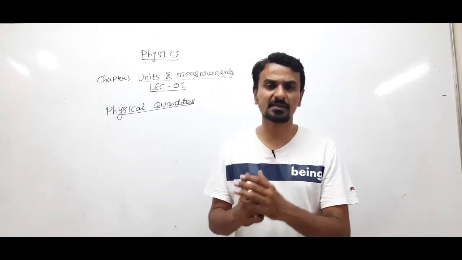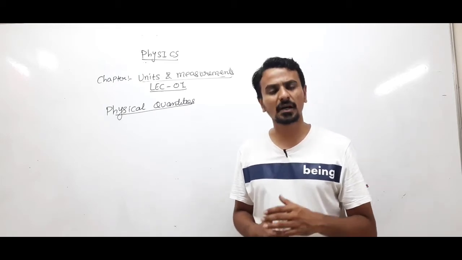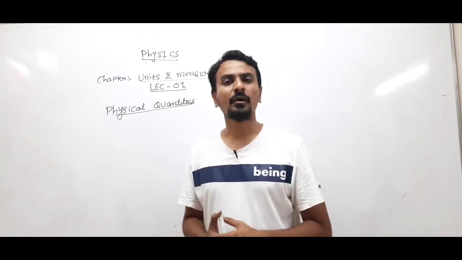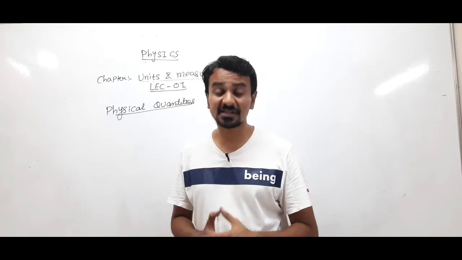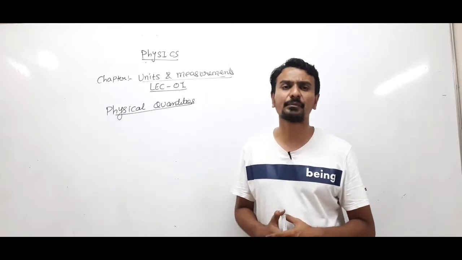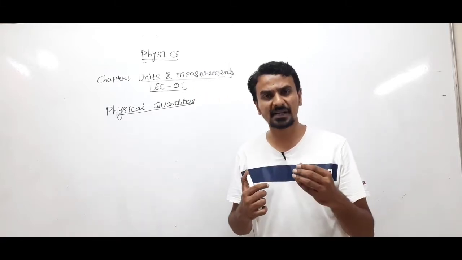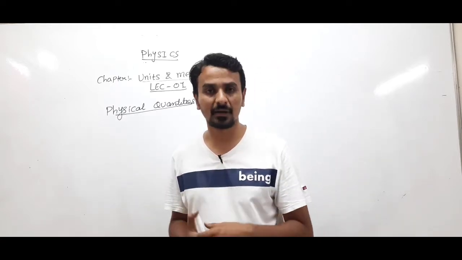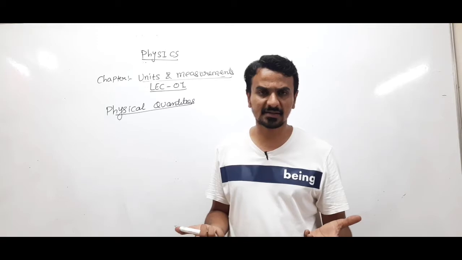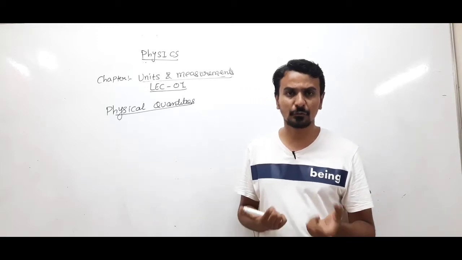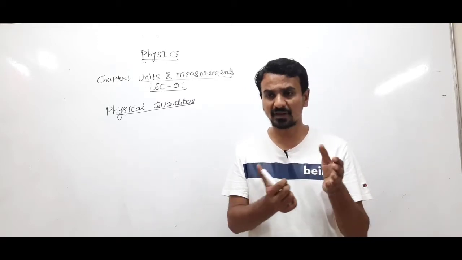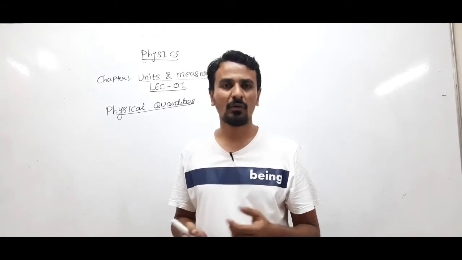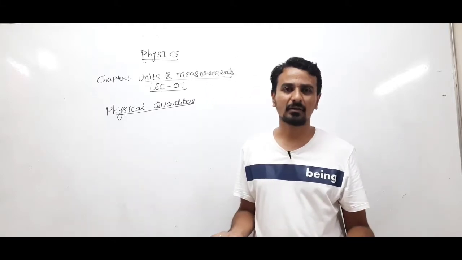But apart from this, there are some other quantities, very few in number, which cannot be measured. For example, if I say that I am very happy today, does this have any measurement? Can you measure happiness, that I am this many times happier? No. I am very sad today.